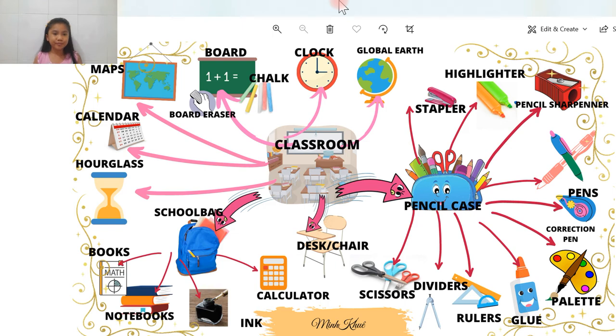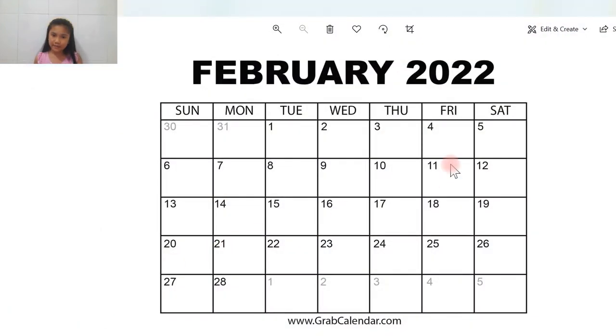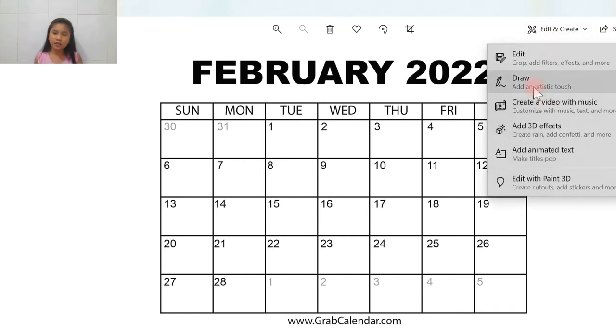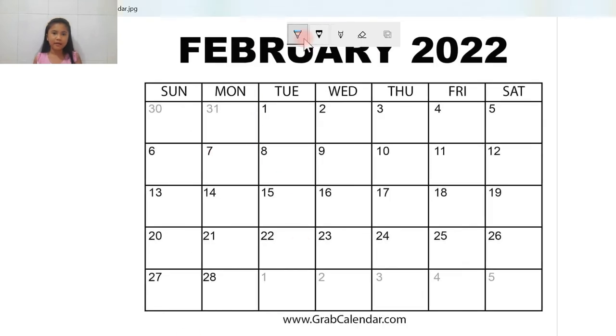Well, the next one we're going to have is calendar. We use a calendar to know what day it is today. I'll show you. Here we have this calendar. This is not a really beautiful one, I bet, but it's really easy to look at. Now I'm just going to use an artist's touch to draw on it. I'm going to use this blue.